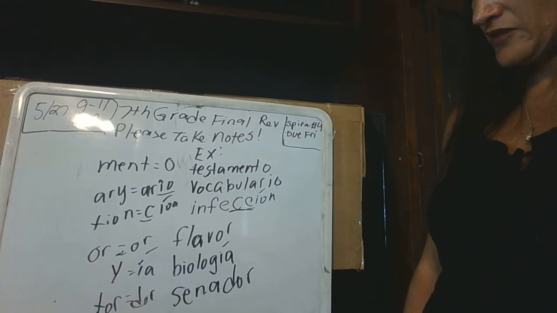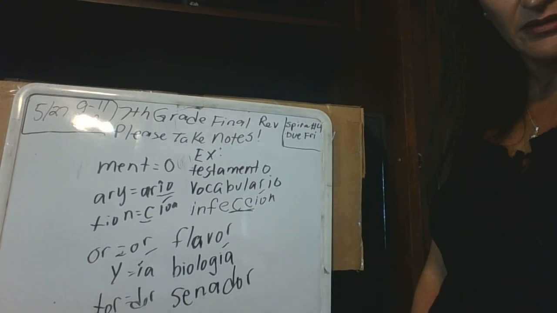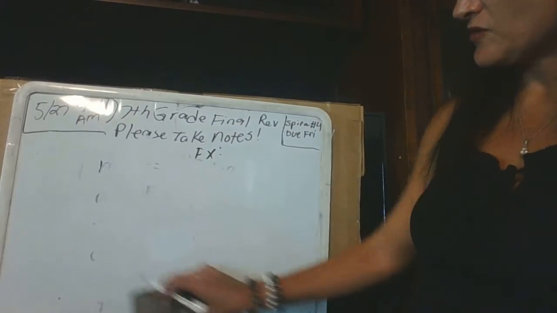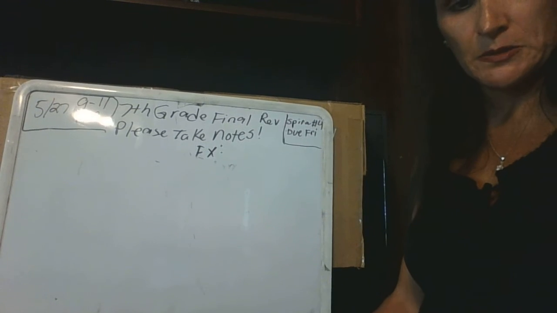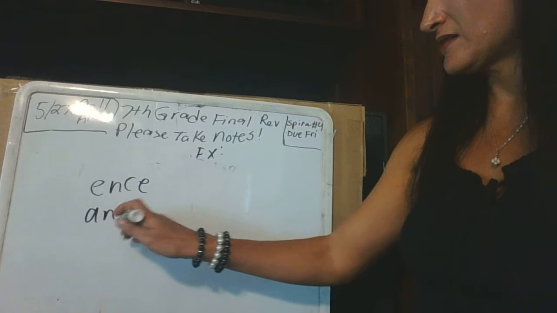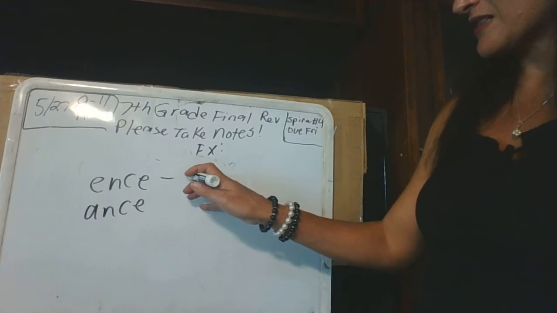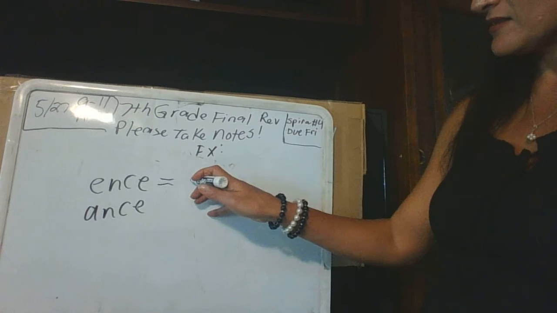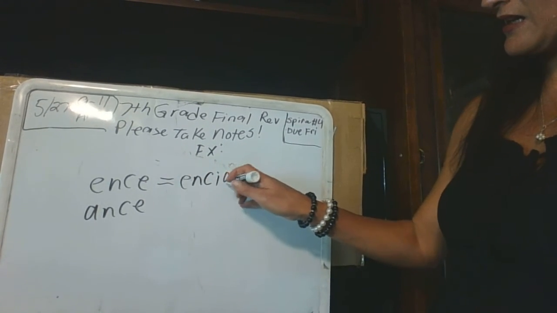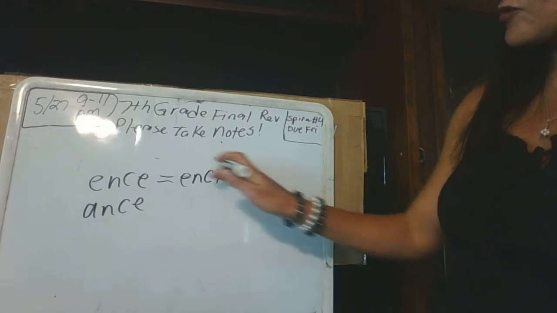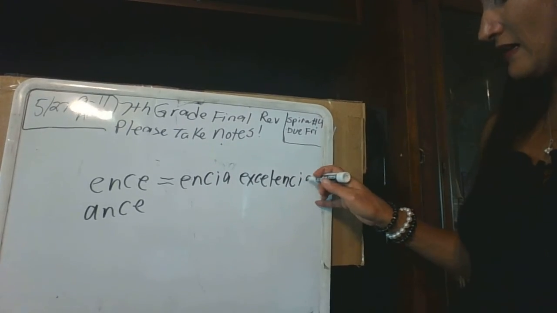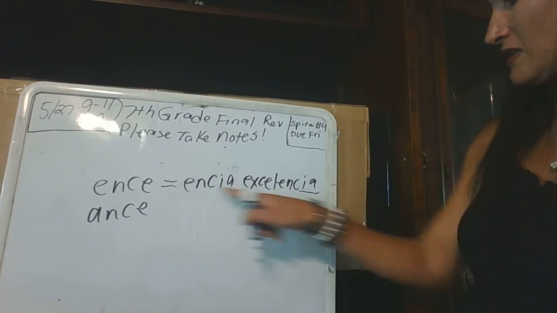So if you have any questions, let's see. Actually, I missed one, so I'm going to have to erase. I see one that ends in E-N-C-E and A-N-C-E. Okay? So like excellence, you change the E to an I-A, so it would be N-C-I-A. Okay? So it would be like excelencia. Changed the E to an I-A.